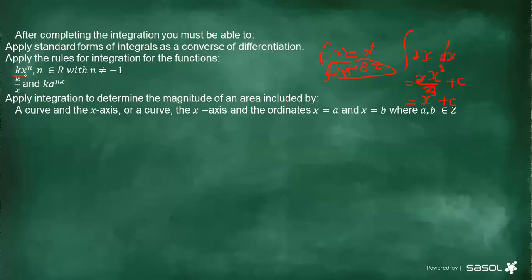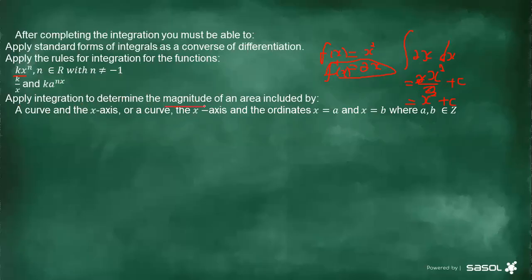This one says kx to the power of n, where n is an element of all real numbers, and then n should not be equal to -1. Then this one, k divided by x, and then k a to the power of n x. All right. And then apply the integration to determine the magnitude.